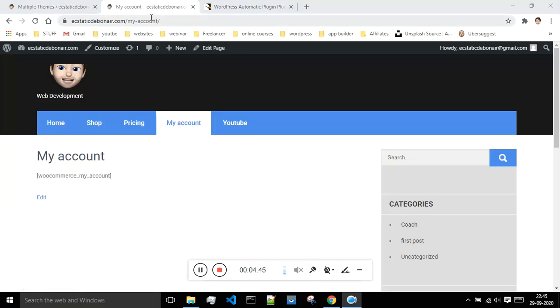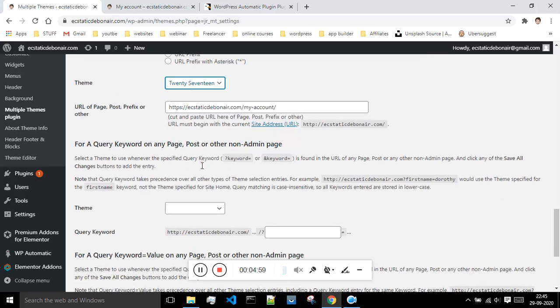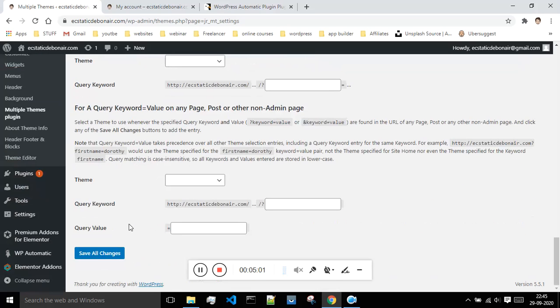So this is the link of my accounts. I will copy this, come over here and save this, and whenever anyone goes to this link or this my account page, this theme will be shown. Once you are done with that, just come down below and say save all changes.